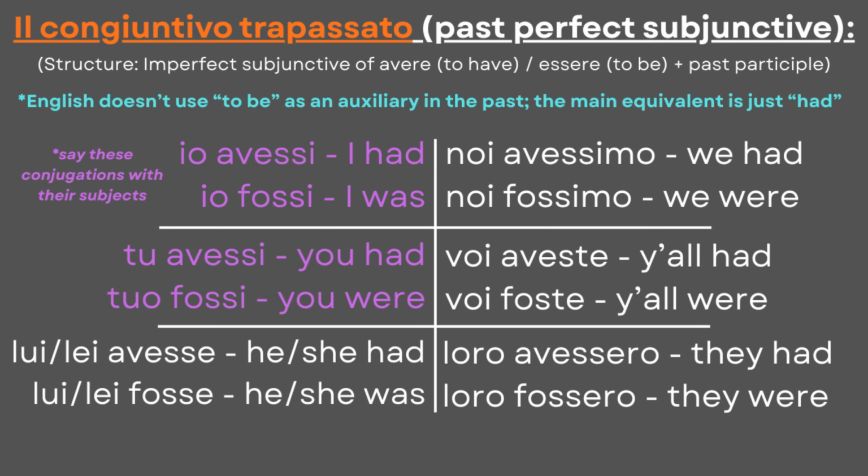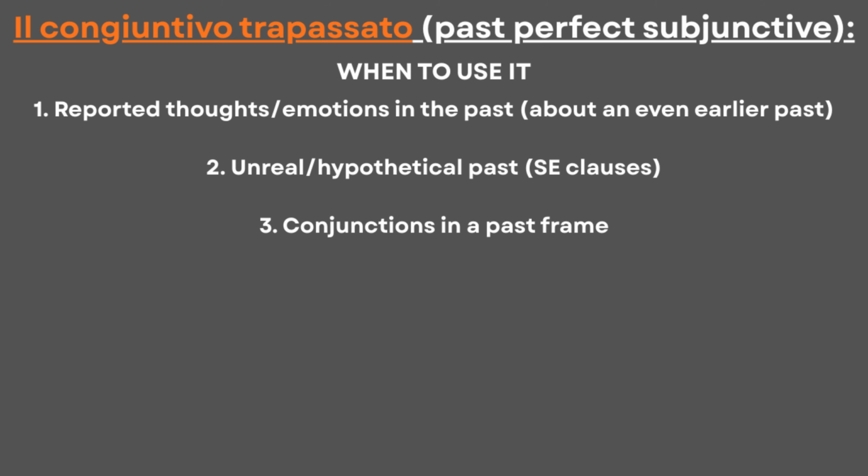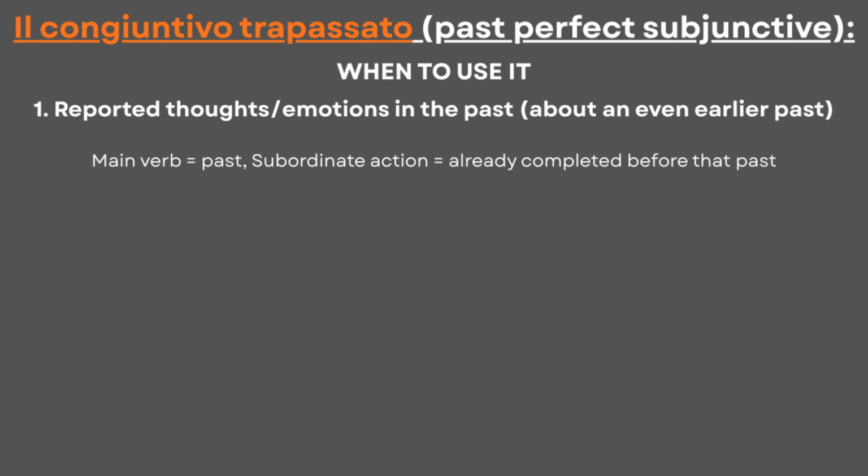So, this is how the congiuntivo trapassato is formed, and similarly, we use it in the same cases as the imperfect subjunctive, such as reported thoughts in the past about an even earlier past, se clauses, and certain conjunctions. When it comes to reported past emotions, the main verb is in the past, while the subordinate action is already completed before that, like saying, pensavo che lui avesse capito.